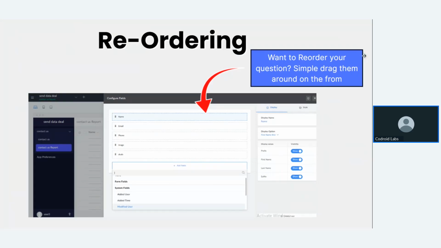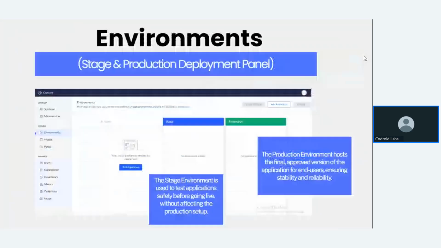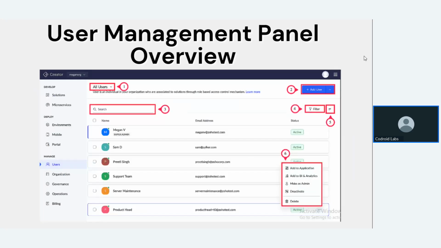We just reordered these things, and I will also tell you about the environment. Environment is also a part of Zoho Creator. After successfully building your application, you can also enable the environment part. There is a stage, production and deployment panel, and the second option is user management.